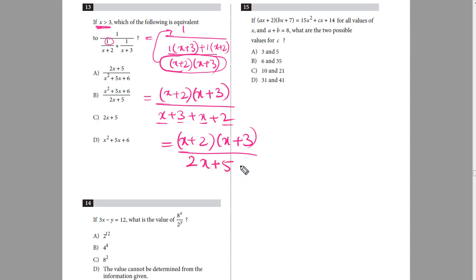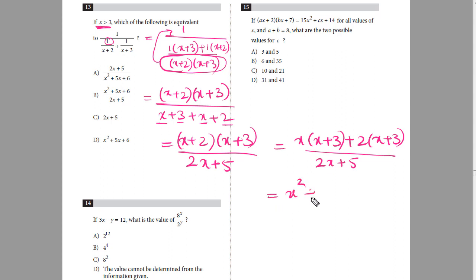In the numerator I'll just multiply them: x times x plus 3 plus 2 times x plus 3 over 2x plus 5.